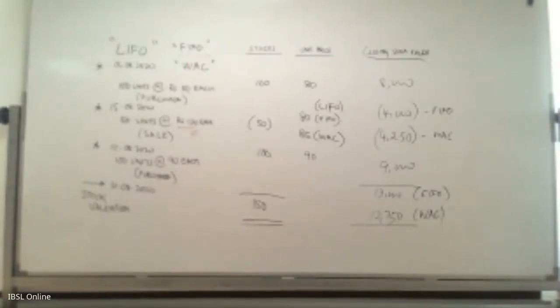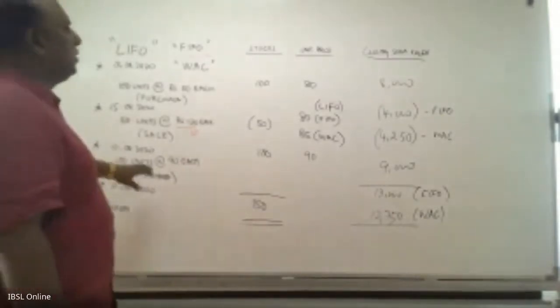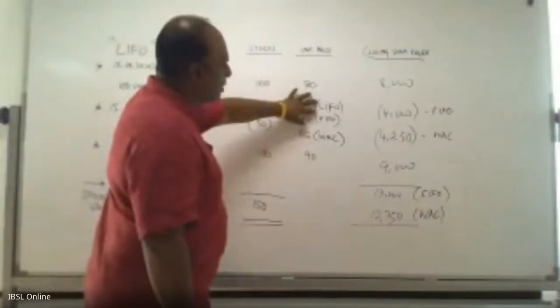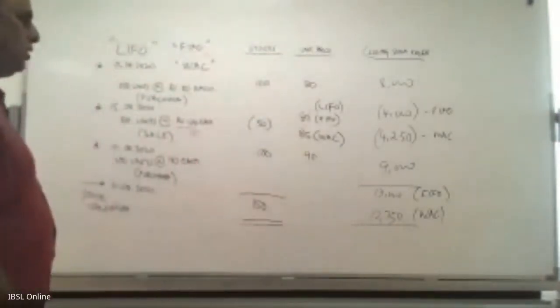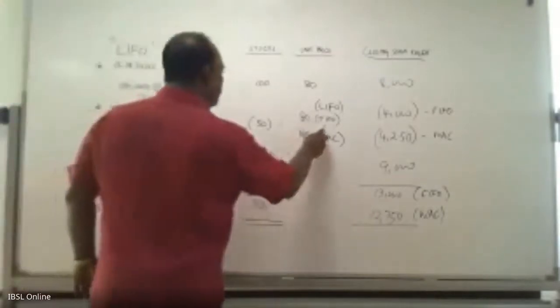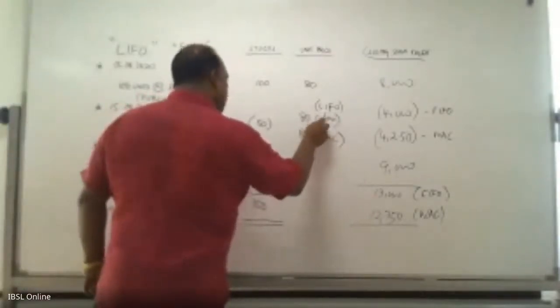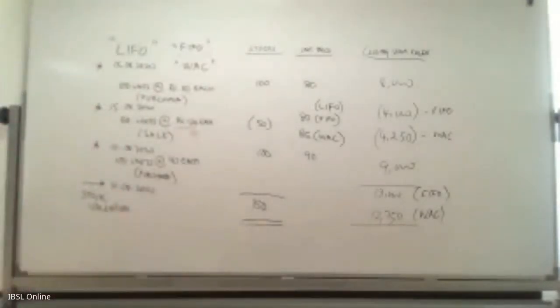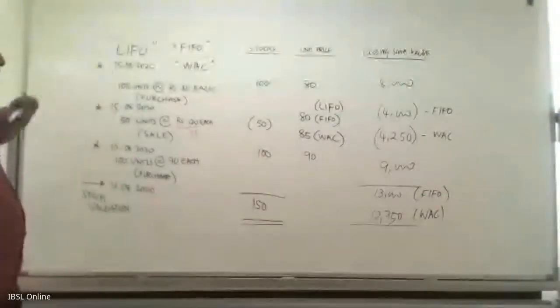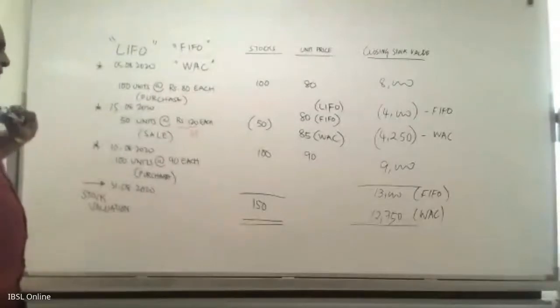So if you are using LIFO, what does it mean? You have to put out what was taken last as the first to be put out. First in first out means FIFO. Last in first out means LIFO. Which means you have done a purchase on 5th, you have done a purchase on 10th.